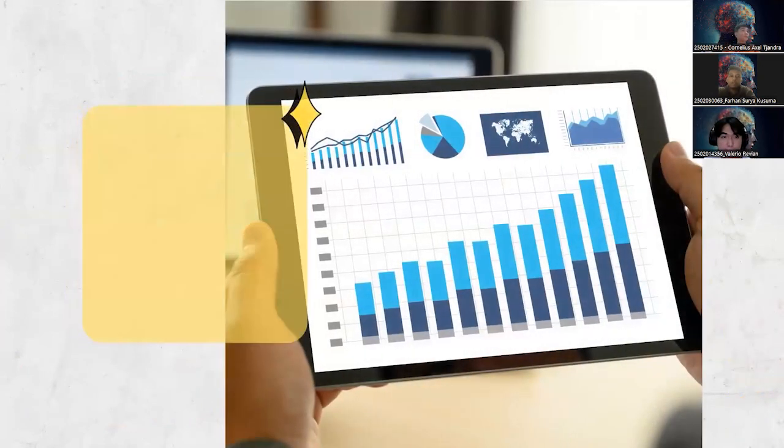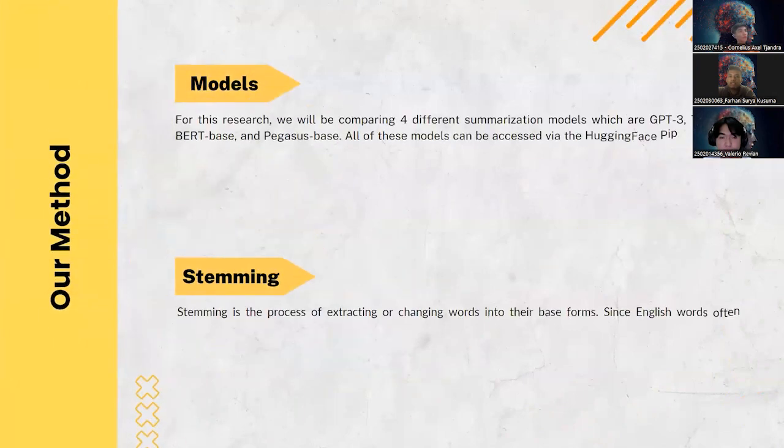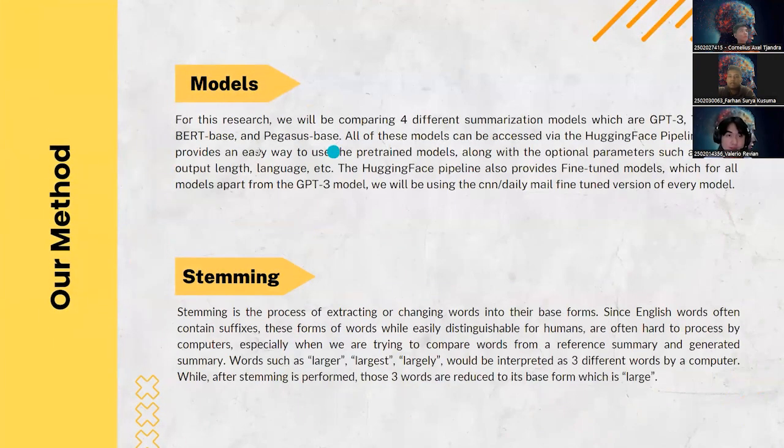Next, we move to the third chapter, methodology. First, as previously mentioned, we have models. For our research, we will compare four different summarization models, which are GPT-3, T5, BERT, and Pegasus. We load these models using the Hugging Face pipeline and use the CNN Daily Mail fine-tuned version for each model except for GPT-3.